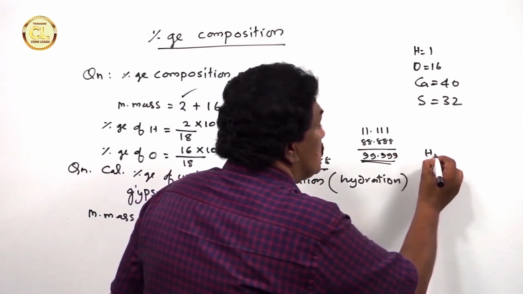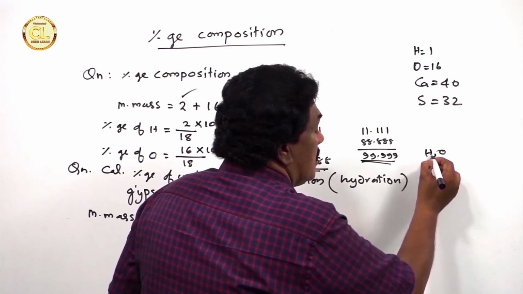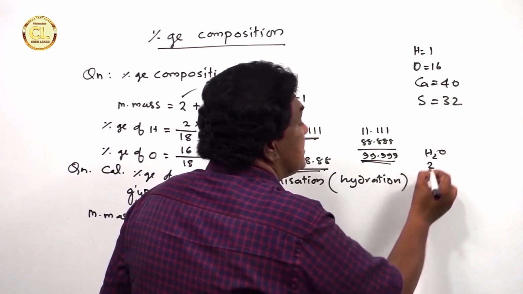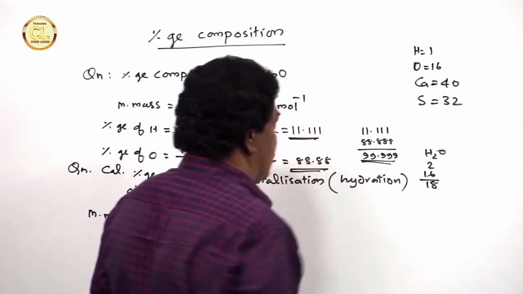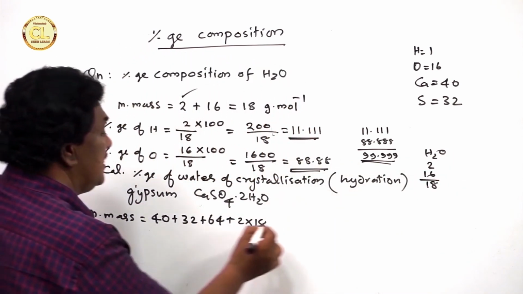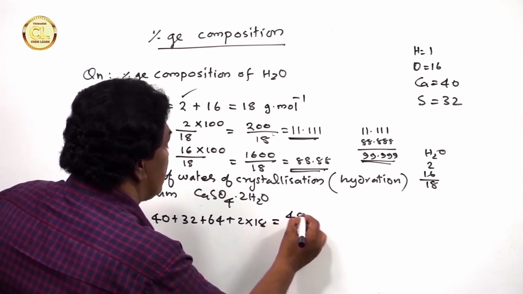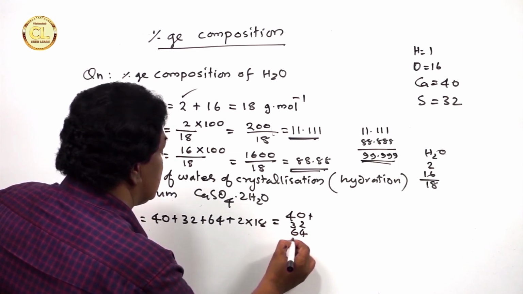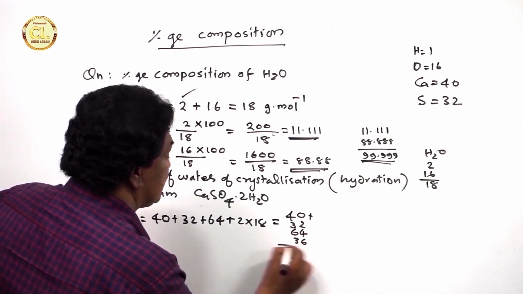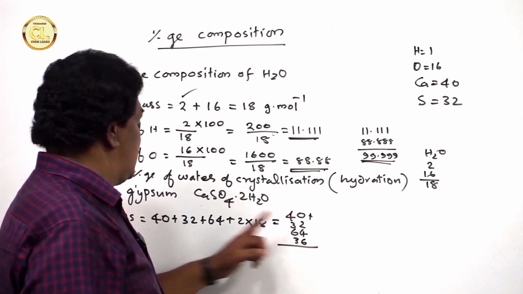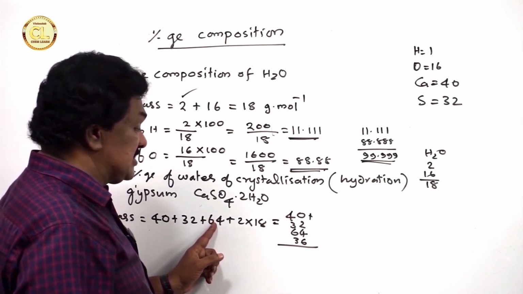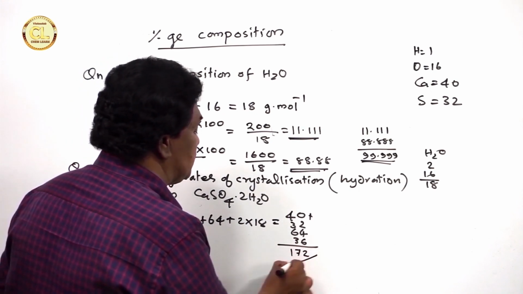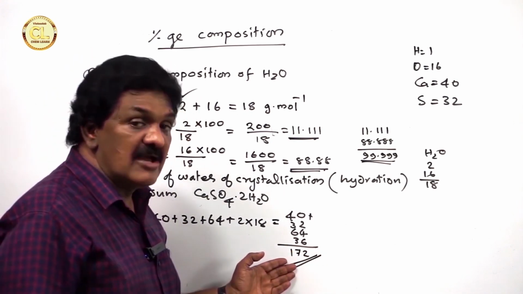Because in water H2O, the atomic mass of hydrogen is 1 into 2 plus 16, which is equal to 18. So 2 into 18, therefore we get 40 plus 32 plus 64 plus 36, that is equal to 172. We have calculated that earlier.